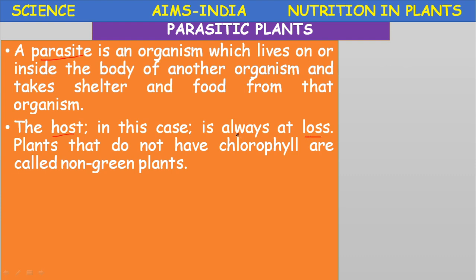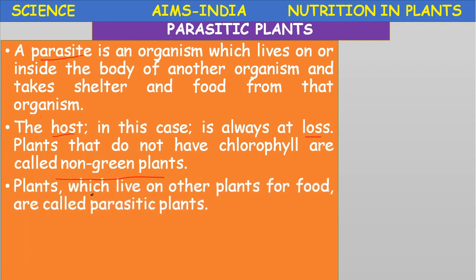The host is the loser side. The plants that do not have chlorophyll are called non-green plants. Nutrition in non-green plants is nothing but heterotrophic nutrition. The plants which live on other plants for food are called parasitic plants. What are parasitic plants? The plants which live on other plants for food are called parasitic plants.